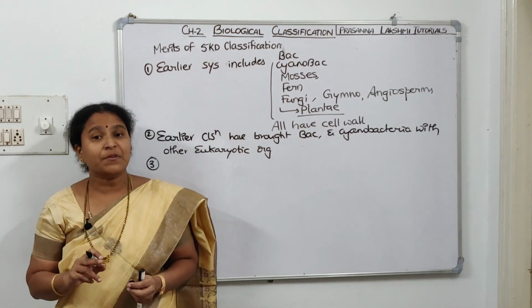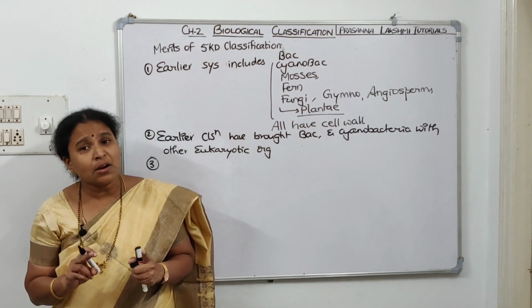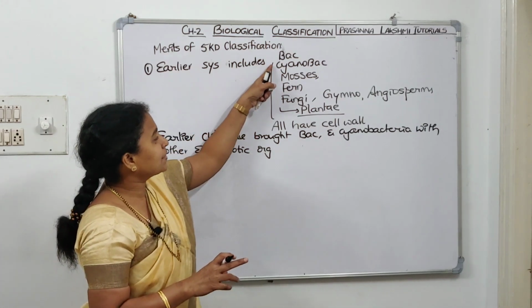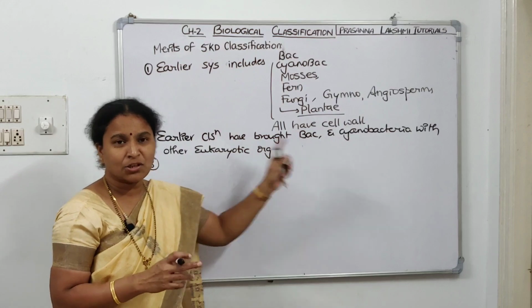Now, earlier classifications also grouped unicellular organisms and multicellular organisms together. That's a drawback again.